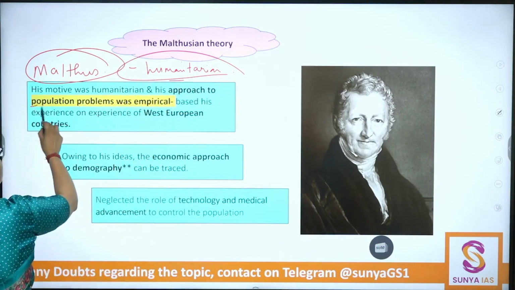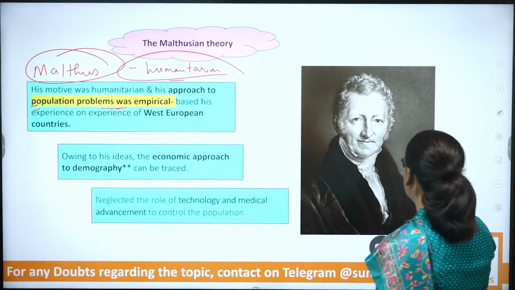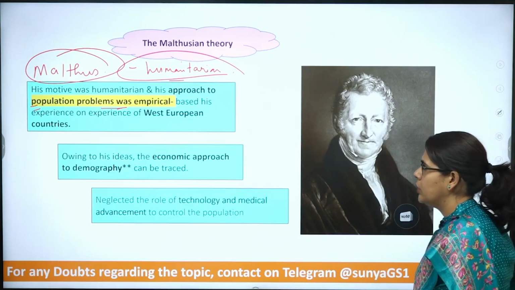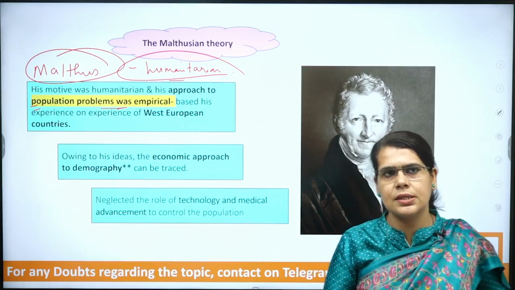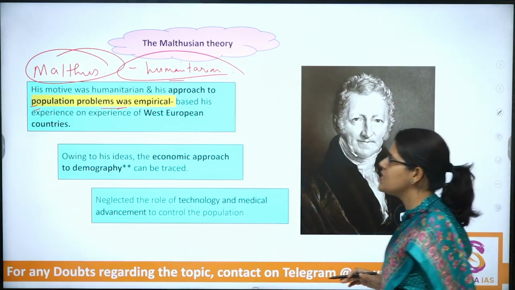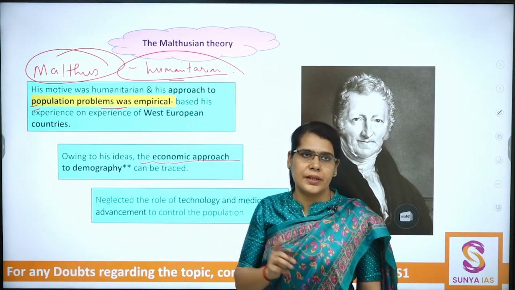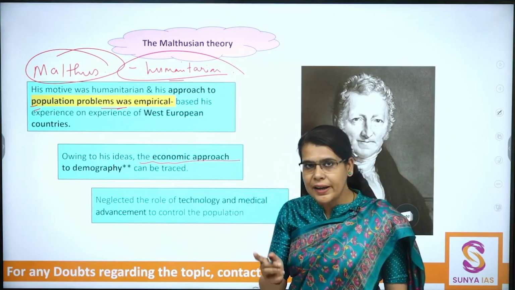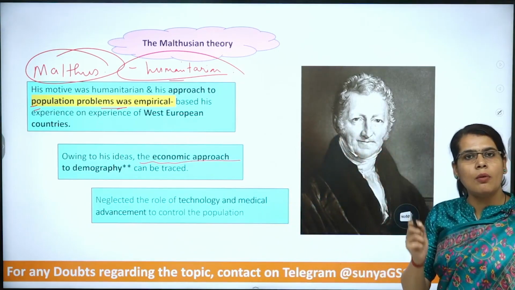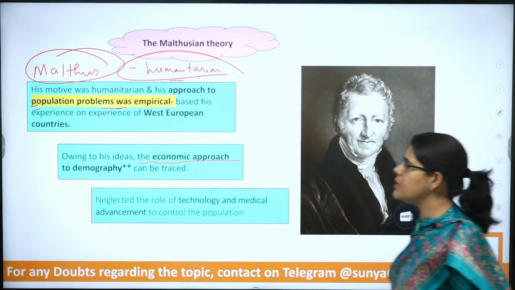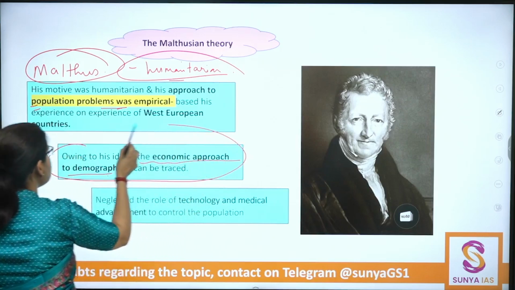And his approach to population problems was empirical, on the basis of the experience of Western European countries. Very importantly, next point, because of ideas proposed by Malthus, the economic approach to demography can be traced.